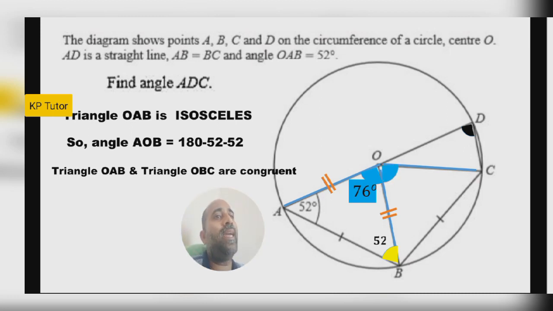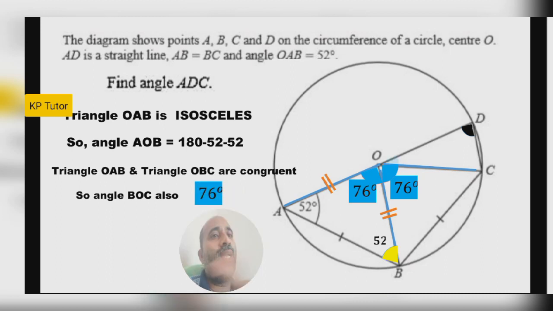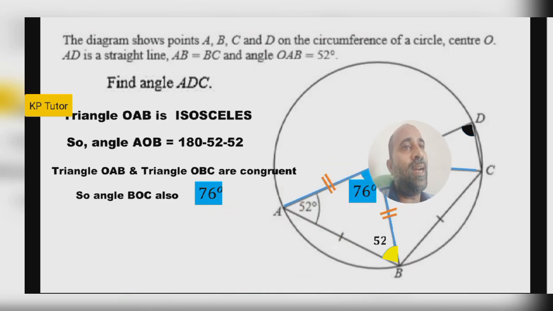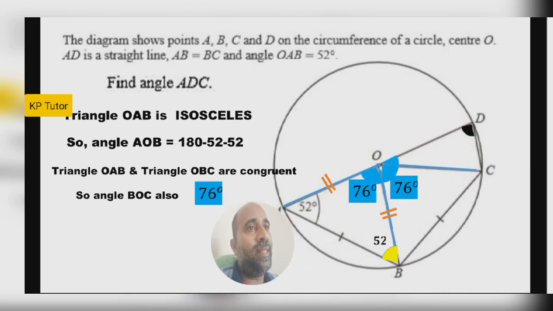So in the second triangle, the marked angle, how much will it be? 76. Then what is the next aim? Next we have to find the angle in the last small triangle, DOC. That is our next aim.